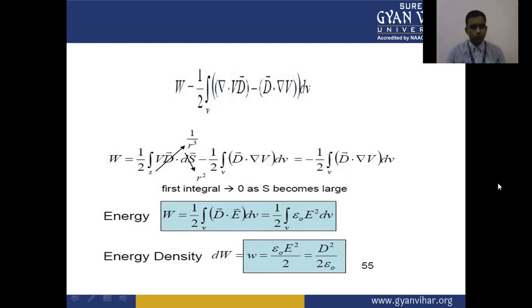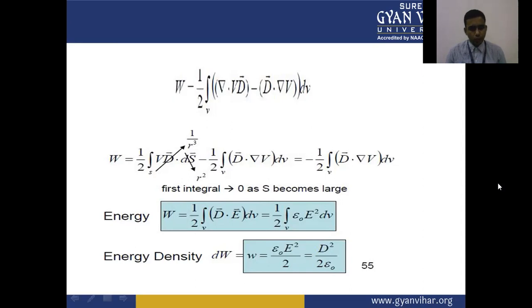So this is the formula for energy in terms of electrostatics or electric field intensity. Both formulas, in terms of electric flux density and permittivity, are important to calculate the energy. Now we have energy density, that is dW, the small w.